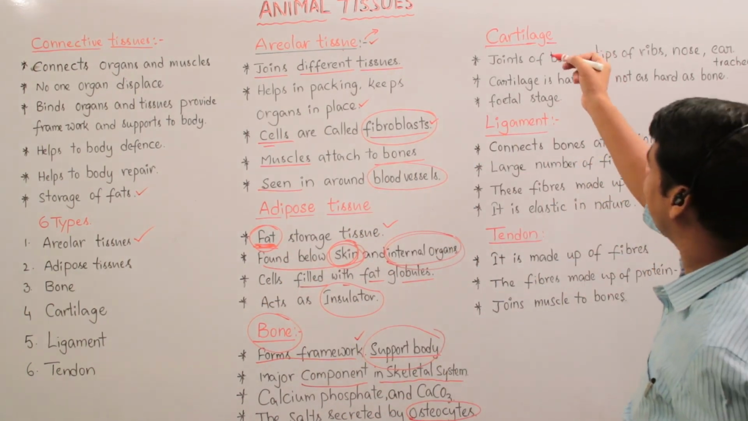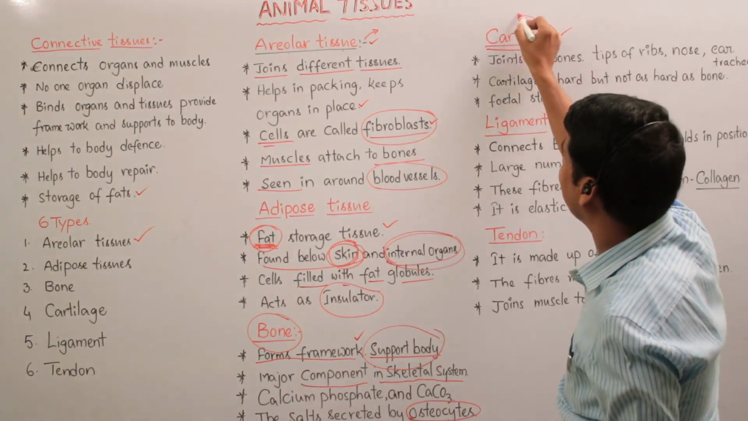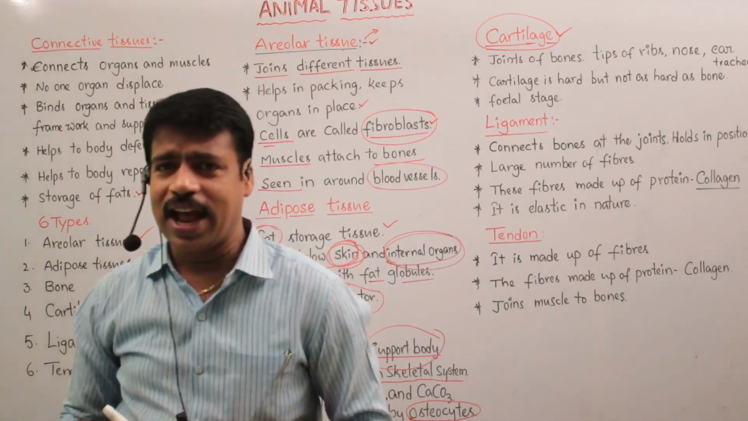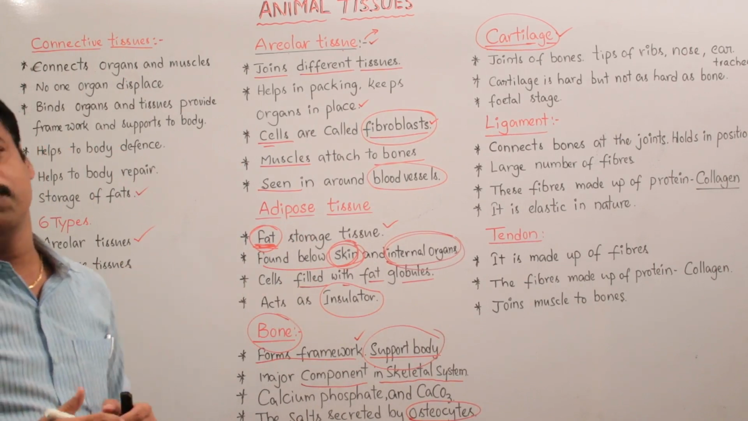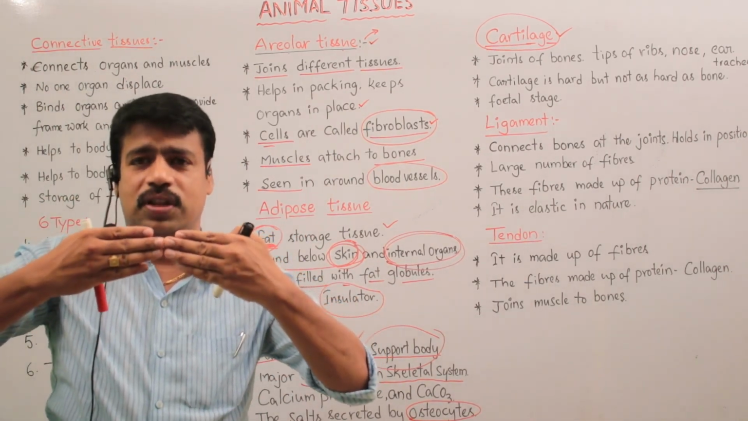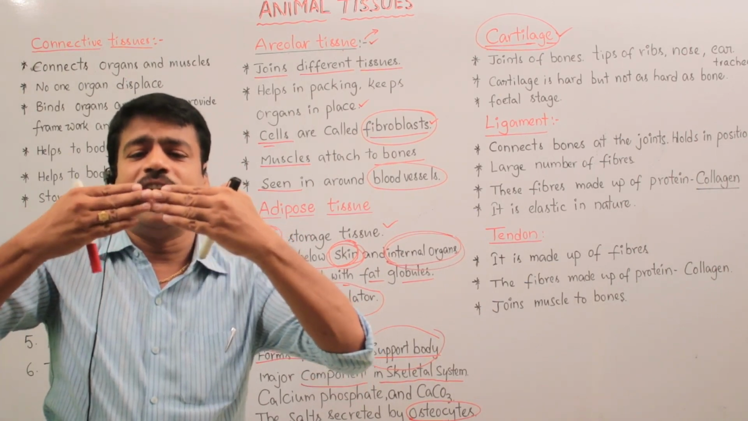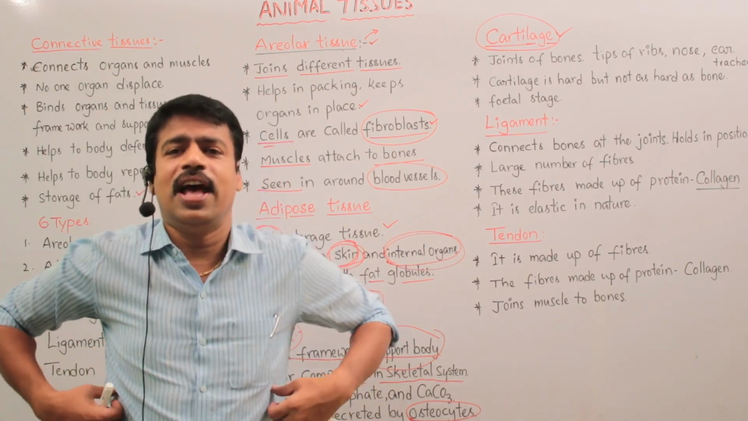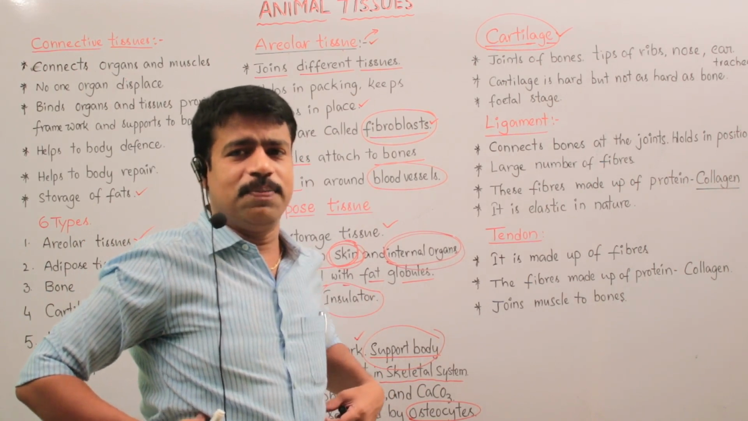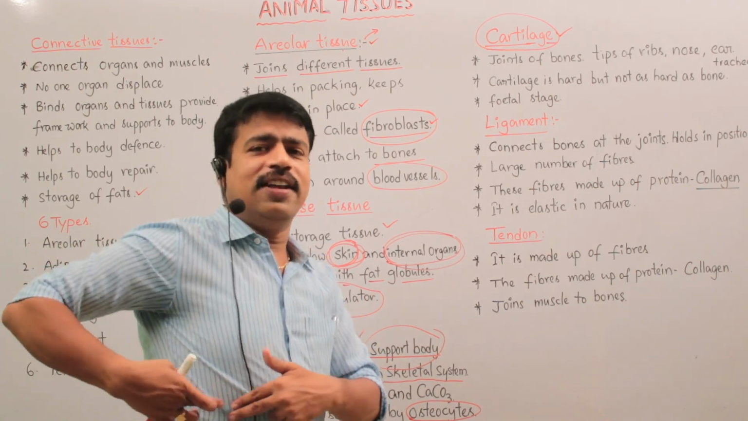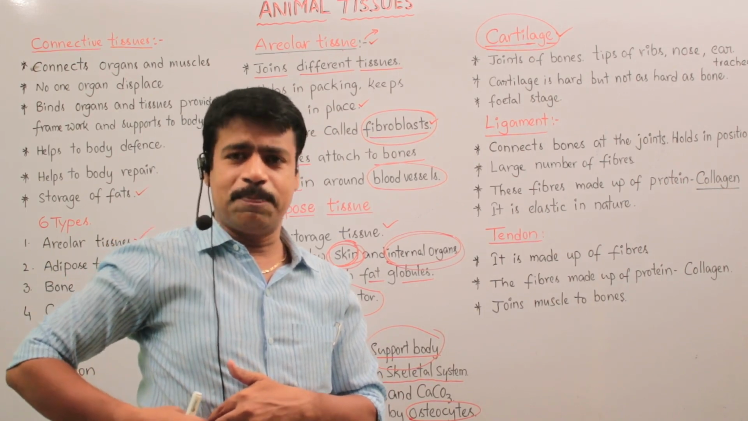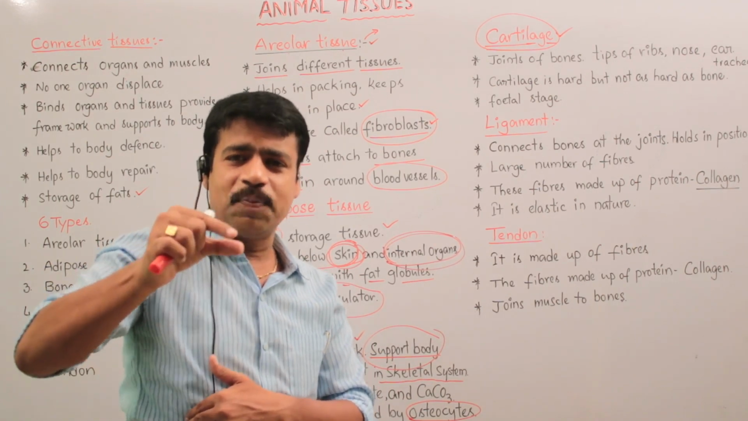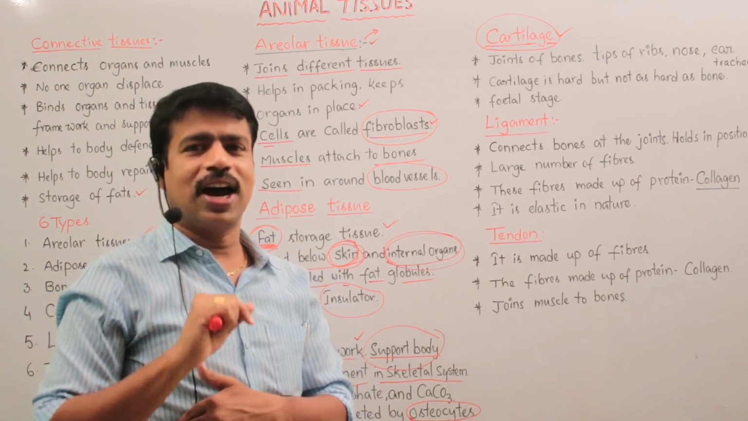And the next one is cartilage. Cartilage is another type of connective tissue. It is seen at the joints of bones. So cartilage is present in between the joints of two bones, and at the tips of ribs. Here we find 12 pairs of ribs. It forms a rib cage. The edges of the ribs are the tips, so the tips of the rib cage are formed of cartilage.